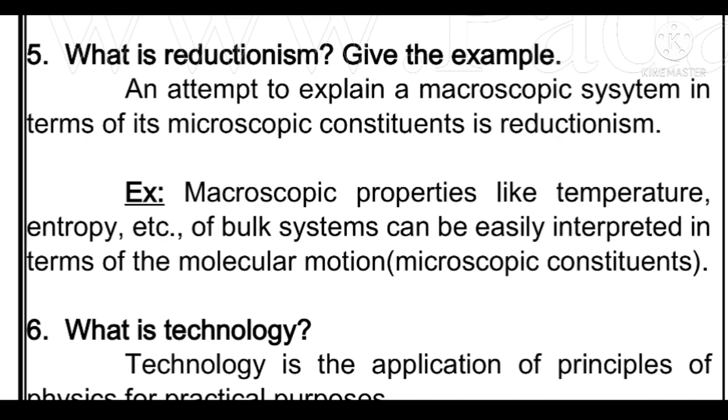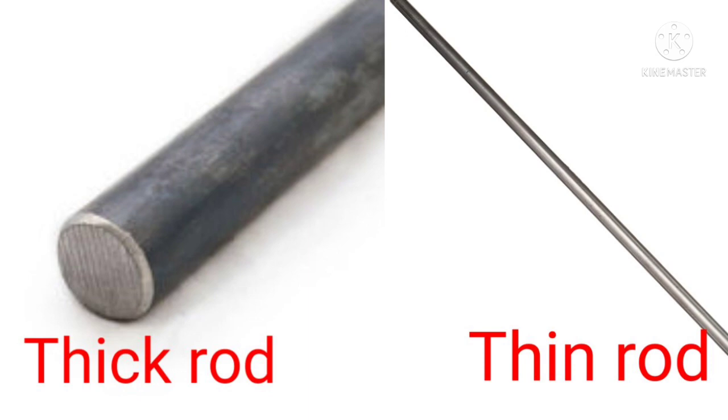So in order to understand this example in a better way, let us imagine two rods. One is a thick rod and another one is a thin rod. And these two rods are allowed to be heated. Here the question is, which rod will get more heat? Surely we can say that the thin rod will get more heat than the thick rod.